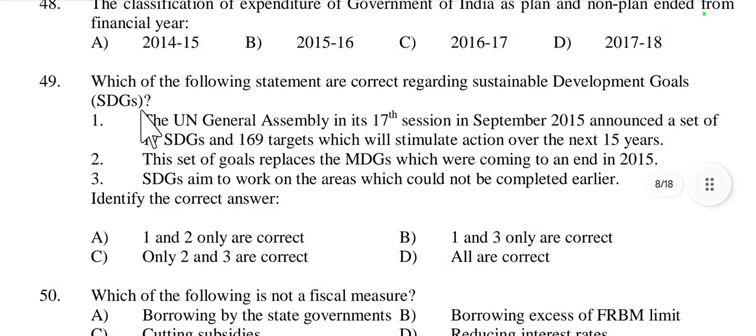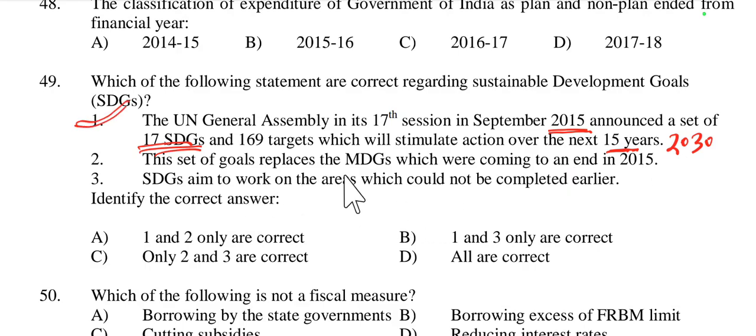Then question number 49. Which of the following statements are correct regarding sustainable development goals? First one is the UN General Assembly in its 17th session in September 2015 announced a set of 17 sustainable development goals and 169 targets which will stimulate action over the next 15 years. Yes, this is right, because sustainable development goals started in 2015, target 15 years means 2030, and total goals were 17. So this is right.